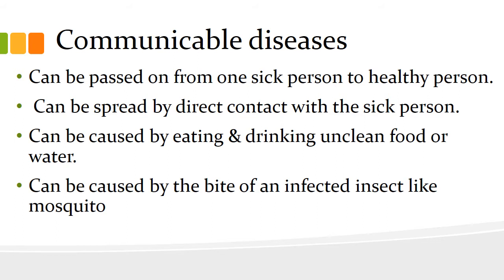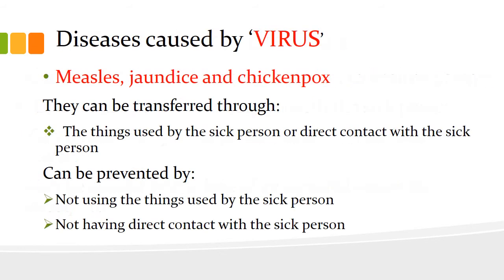And the last way is the bite of infected insects. Mosquitoes, for example, are the main cause of spreading malaria and dengue. Let's talk about them now. There are 4 kinds of microorganisms which cause these communicable diseases. They are bacteria, virus, protozoa and fungi.